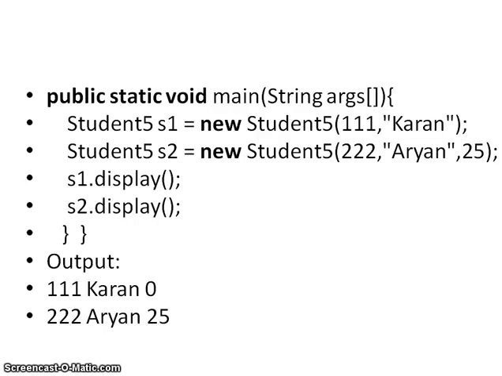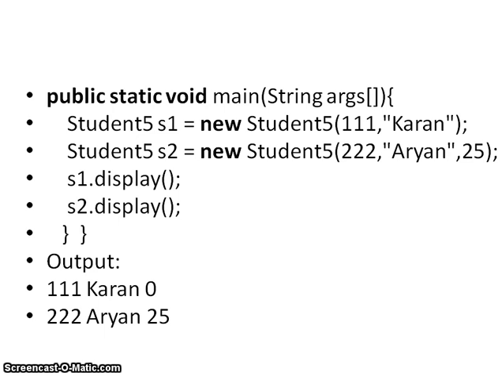In this main method I have created two objects, one is s1 and another is s2. In s1 I am calling the two-argument constructor and in s2 I am calling the three-argument constructor. In s1 I am giving the values id is equal to 111 and name is equal to Karan. And in s2 I am giving the three parameters: id, name and age. That is, id is 222, name is Ryan and age is 25.